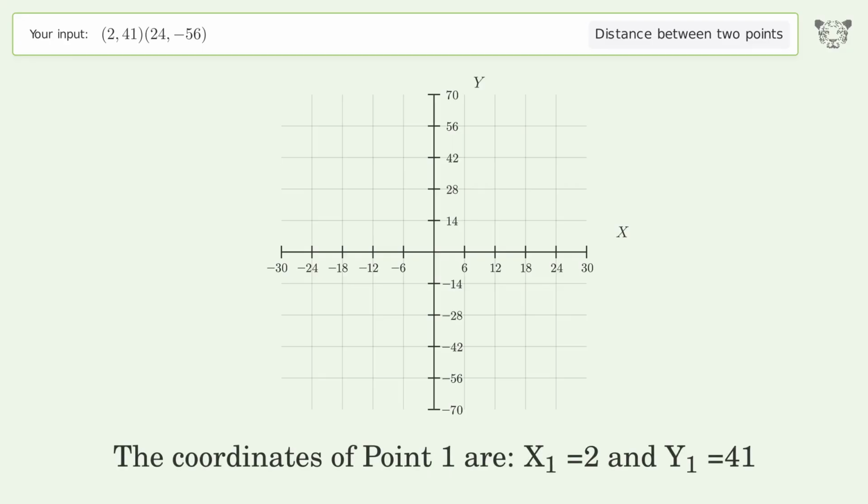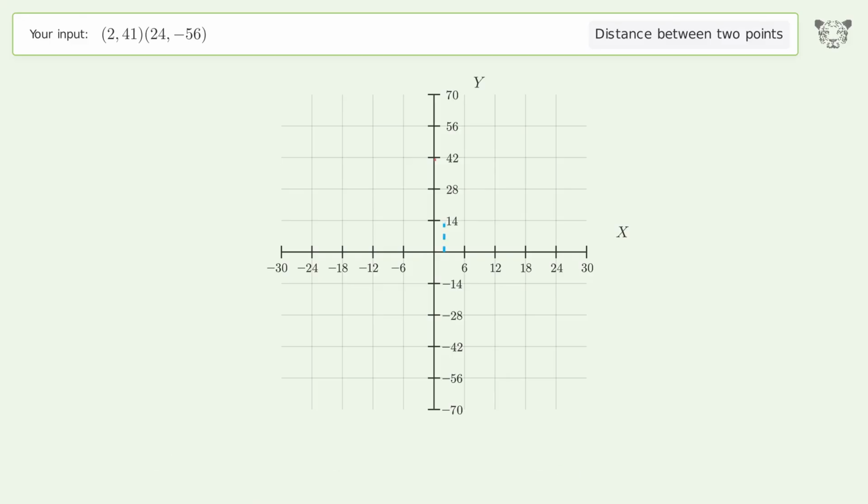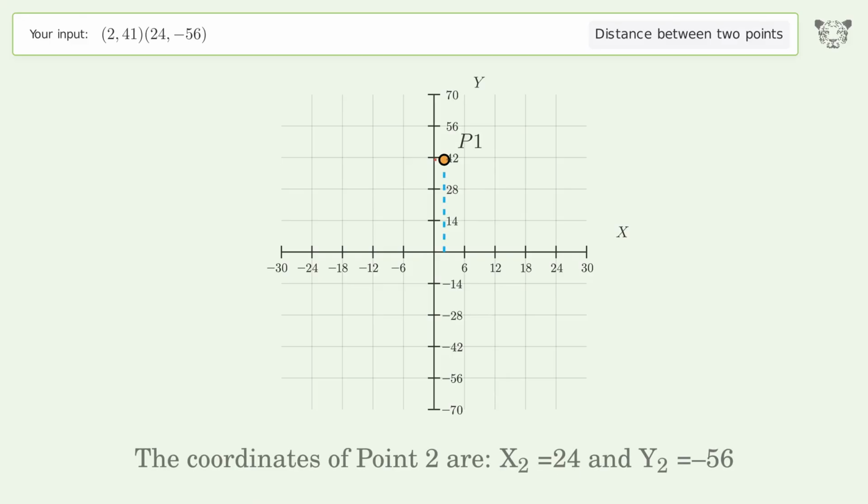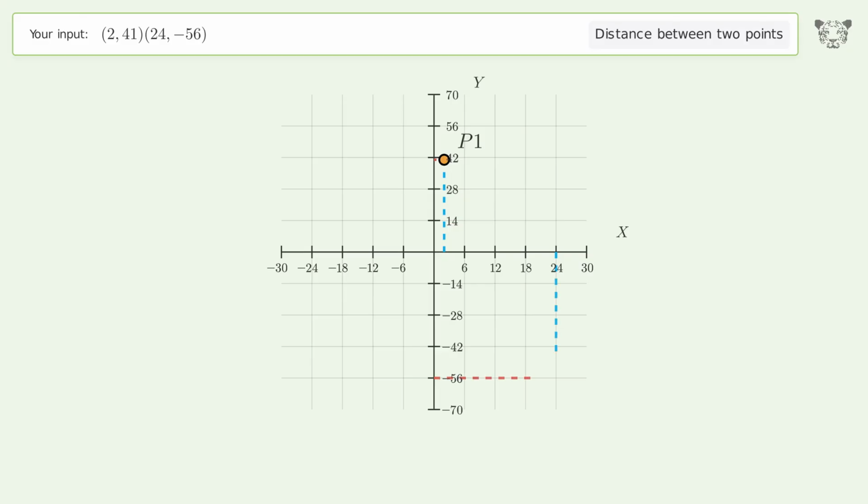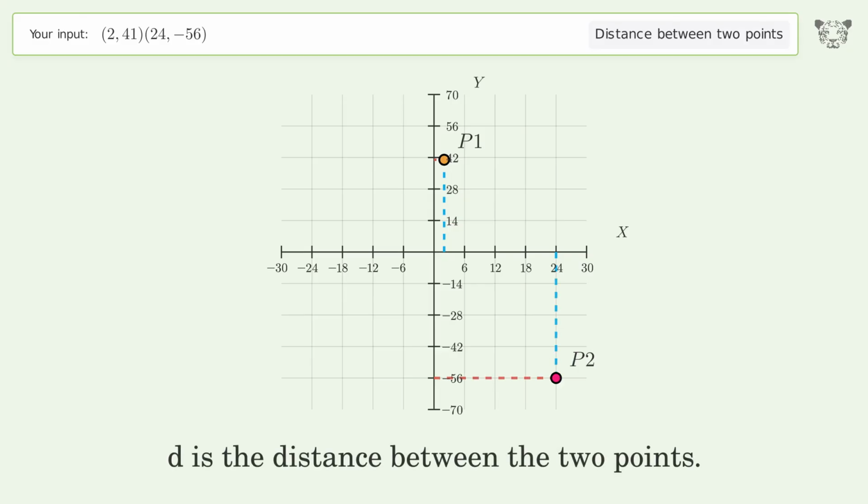The coordinates of point 1 are x1 equals 2 and y1 equals 41. The coordinates of point 2 are x2 equals 24 and y2 equals negative 56. D is the distance between the 2 points.